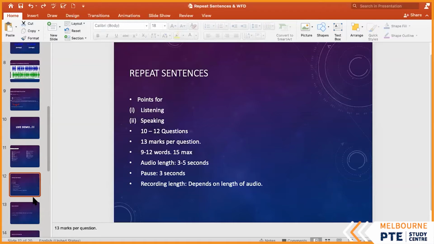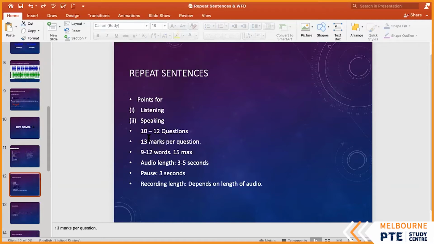Repeat sentence is the number two most important task in PTE, right after write from dictation. Now, understand this. If I don't do well here, it doesn't matter which task I have performed amazingly in or how many marks I've gained from the other places, it will not matter at all. Why? Because the contribution from repeat sentences is huge.